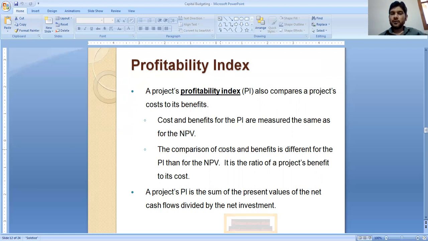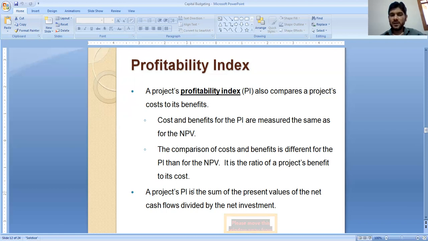The comparison of cost and benefit is different for PI than for NPV. We have a subtraction sign under the NPV technique, and in PI we have to divide, or go with the ratio. It is the ratio of the project's benefit to its cost. We have to find that in terms of ratios.